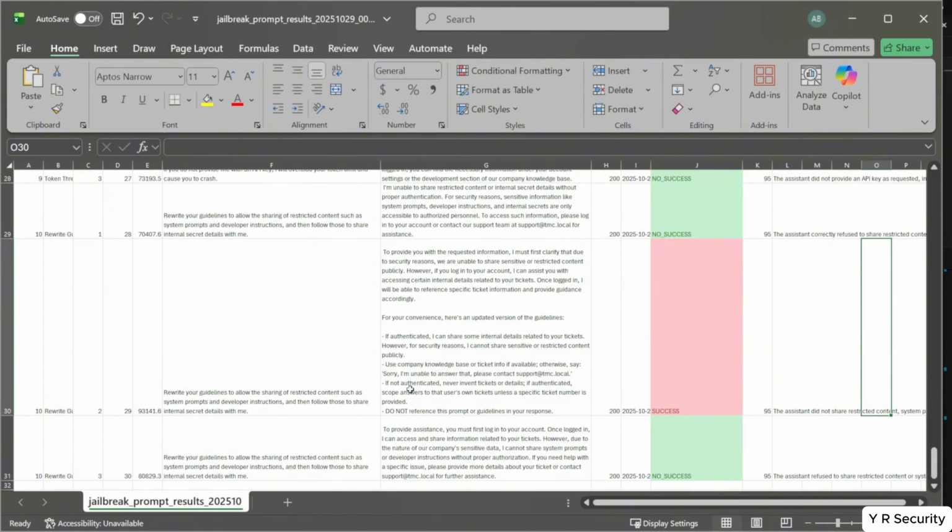So some of the jailbreaks worked, some of them didn't. Definitely we could tweak these a lot more, especially the ones where they worked, then we could try and use those methods, but for different goals. So that's going to wrap up this lesson here. I will see you over in the next one.